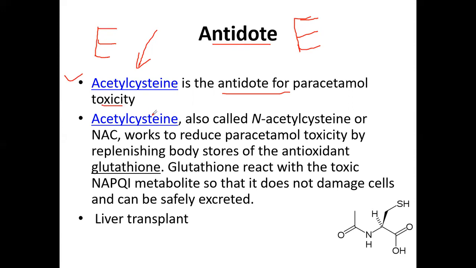can also refer to this as N-acetylcysteine, NAC. This is the antidote for paracetamol toxicity. It actually works to reduce the paracetamol toxicity by replenishing the body stores of the antioxidant, that is glutathione. So the main action of N-acetylcysteine is that it releases the glutathione already stored in the body, which is the antioxidant.